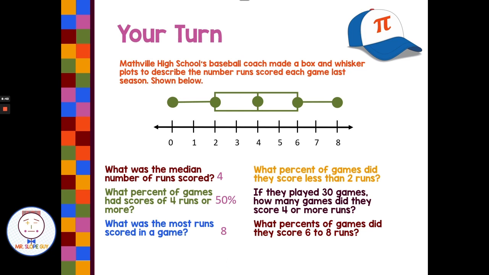What percent of games did they score less than 2 runs? That would be this bottom quartile here, would be 25%. If they played 30 games, how many games did they score 4 or more runs? Well, 50% of the games they scored 4 or more, so 50% of 30 games, 15 games. And lastly, what percent of games did they score 6 to 8 runs? Well, that is that 4th quartile, that is 25% of the games.